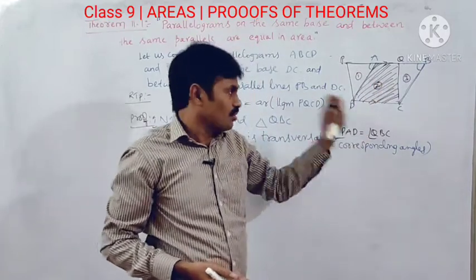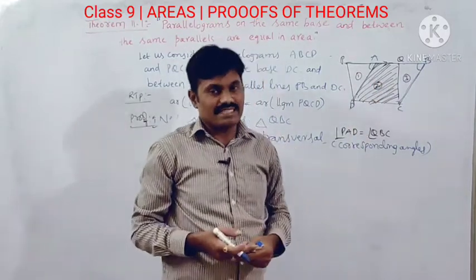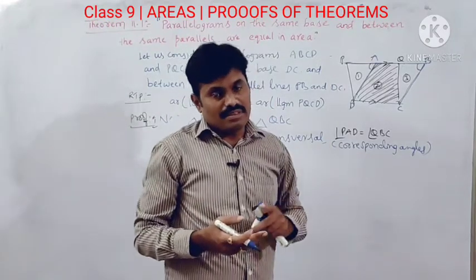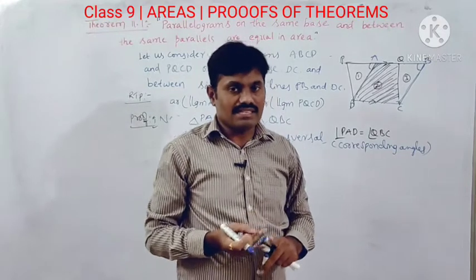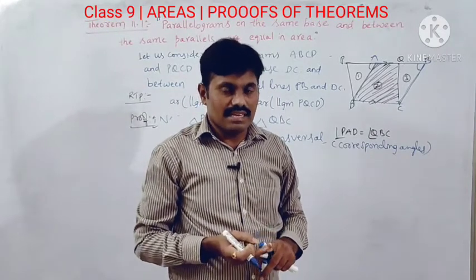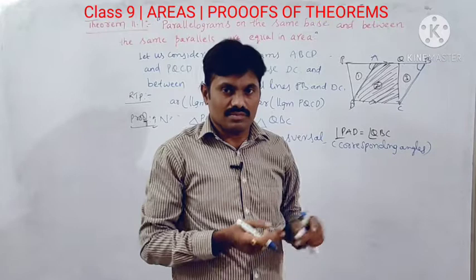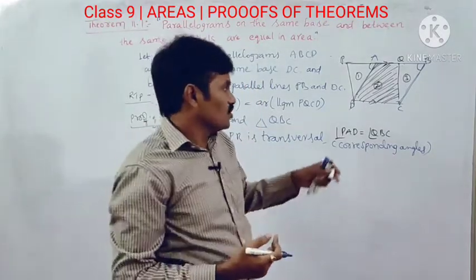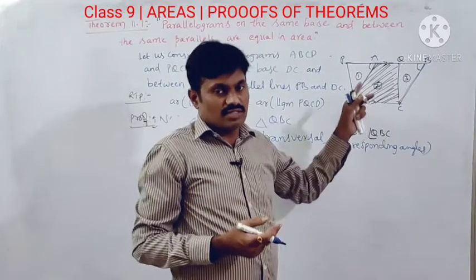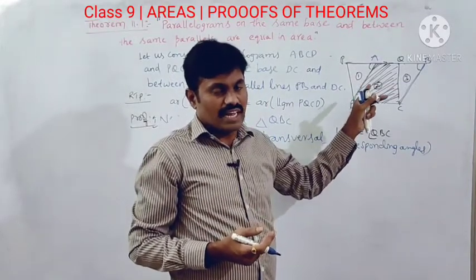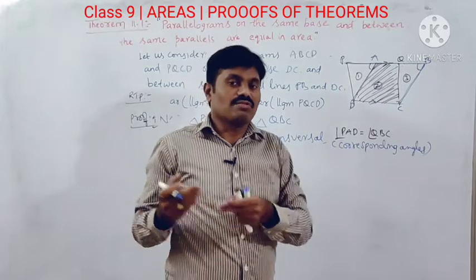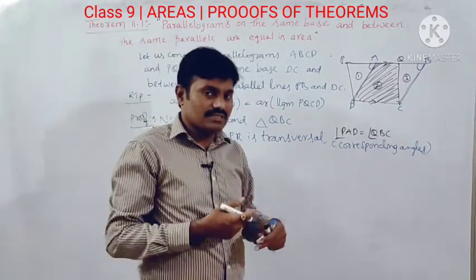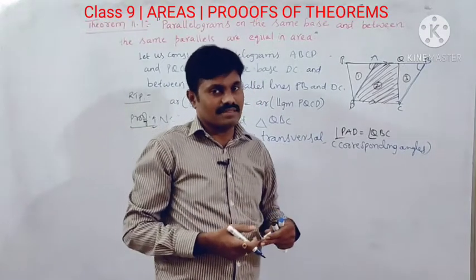To prove two triangles are congruent, we have four axioms: ASA axiom, SAS axiom, triple S axiom, and RHS axiom. Among those four, any one should be satisfied. That is why I am trying to find the corresponding parts that are equal here.